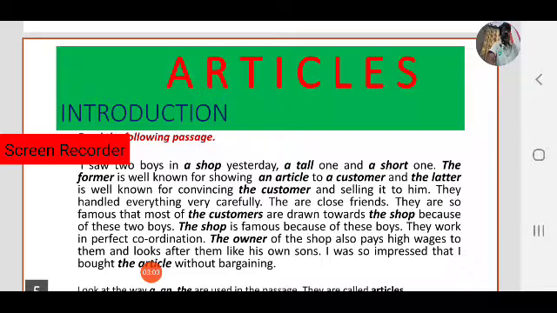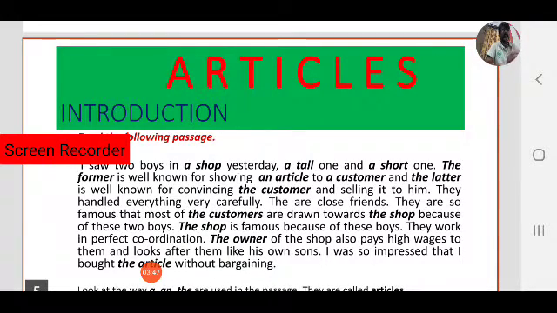So observe the bold words here. I saw two boys in a shop, a tall one and a short one. Okay, there were two boys in the shop, a tall one and a short one. The farmer is well known for showing an article. Farmer means here the former, the tall one. The former is well known for showing an article to a customer. And the latter, observe the latter. The latter means the short one, is well known for convincing the customer and selling it to him.